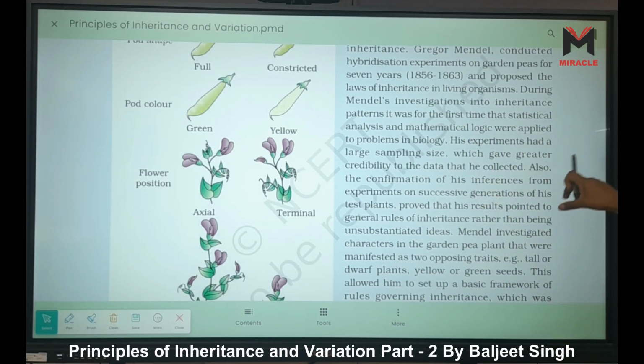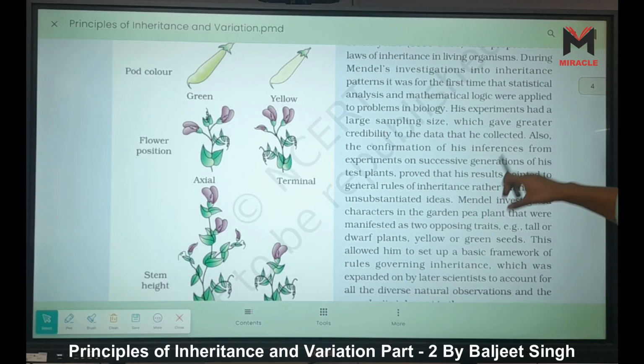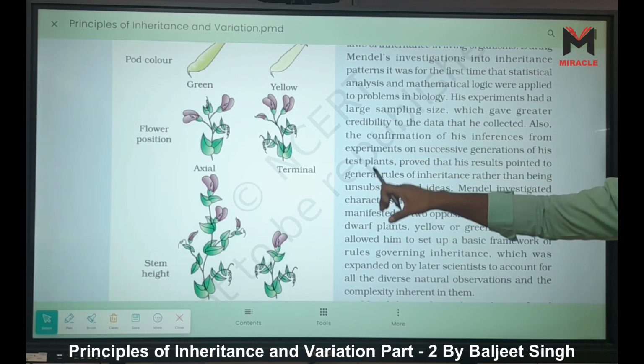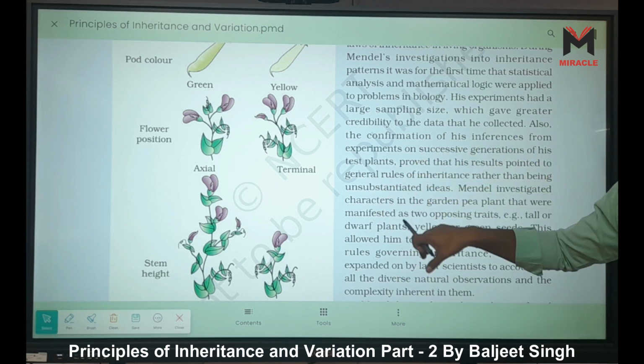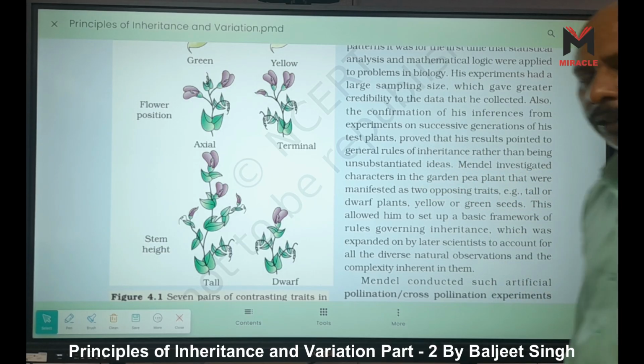His experiments had a large sampling size, which gave greater credibility to the data that he collected. Also, the confirmation of his inference from experiments on successive generations of his test plant. Test plant means what? It is Pisum sativum. It proved that his results pointed to general rules of inheritance rather than being unsubstantiated ideas.